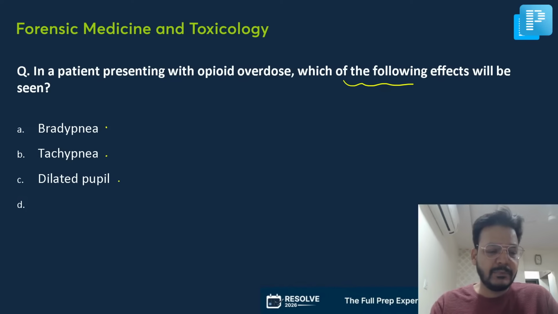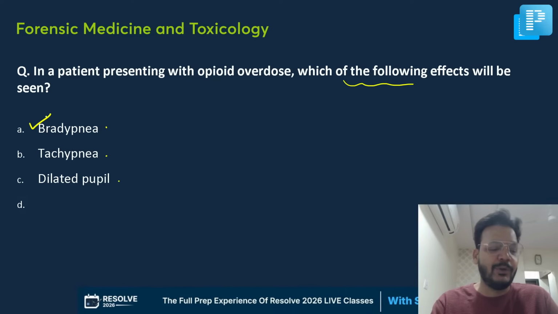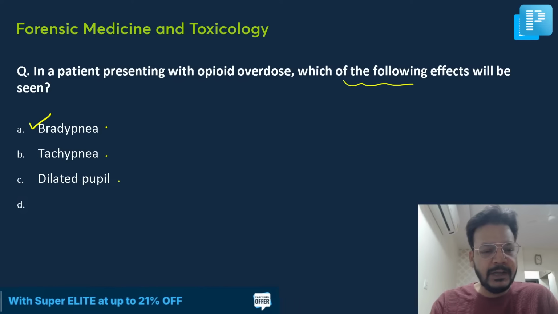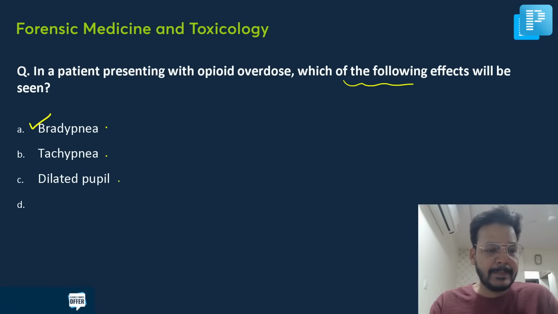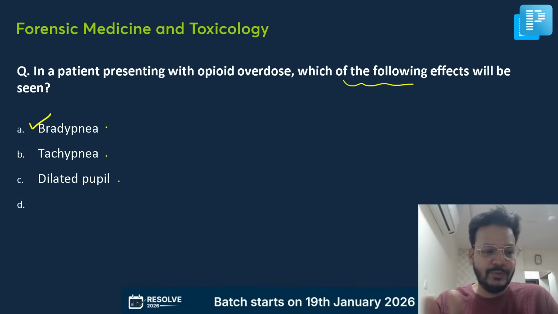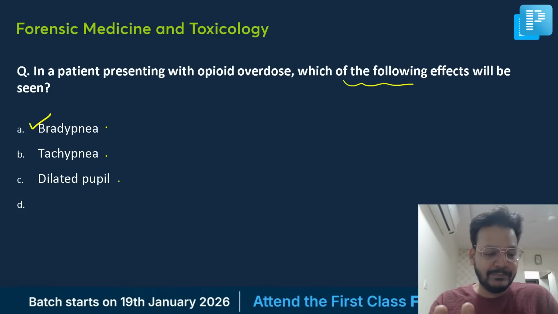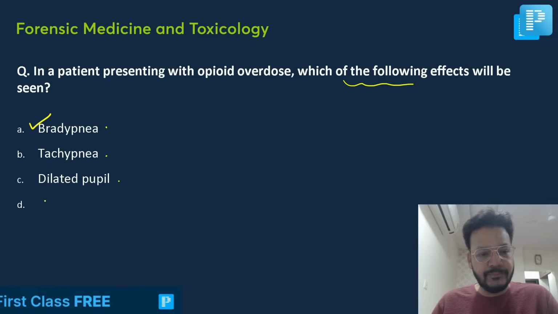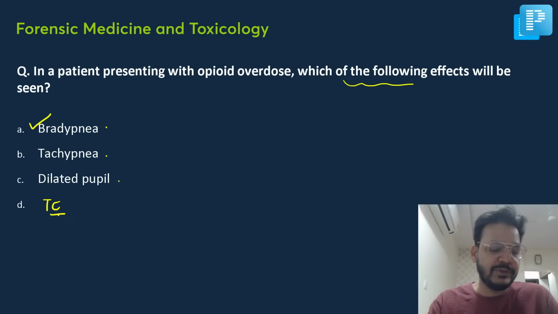Here the answer is bradypnea, without any doubt. No fourth option? Tachycardia was there. Okay, tachycardia, no problem.